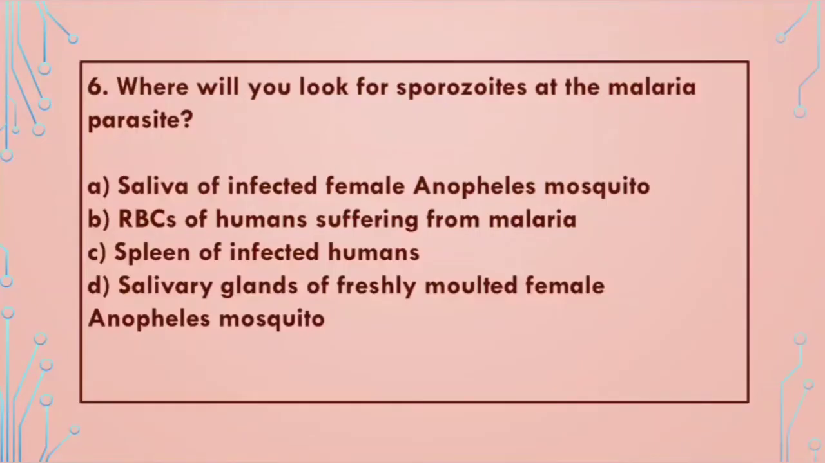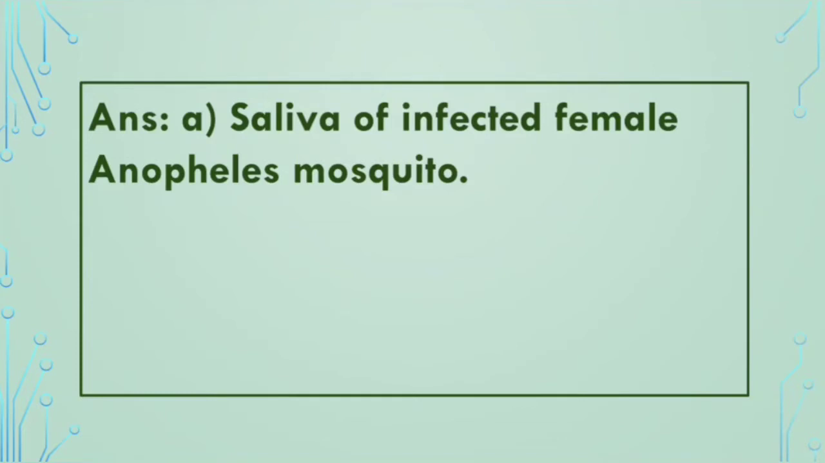Next question is, where will we look for sporozoites of the malarial parasite? A. Saliva of infected female Anopheles mosquito, B. RBCs of humans suffering from malaria, C. Spleen of infected humans, and D. Salivary glands of freshly molted female Anopheles mosquito. And the correct answer will be A. Saliva of infected female Anopheles mosquito.